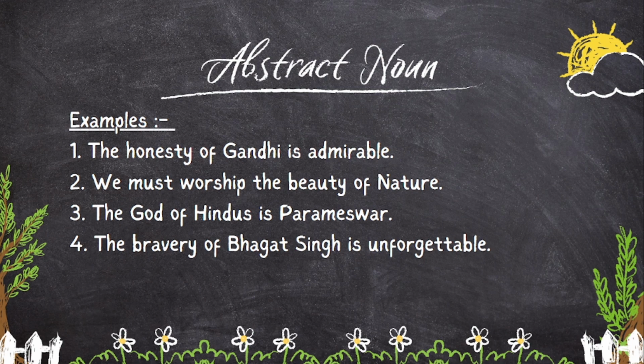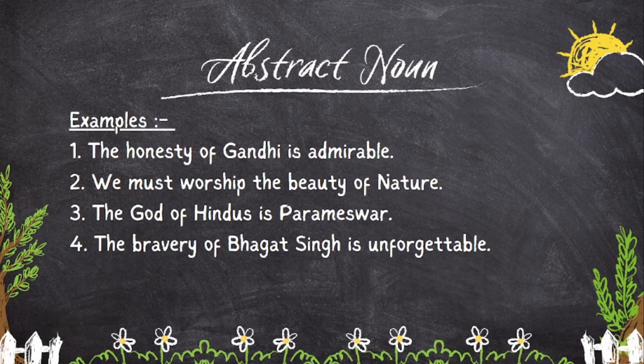In this example, God is an abstract noun. The word God belongs to Hindus, to a particular community. Here, abstract noun God belongs to a particular community, Hindus. So, the article is written before the word God.